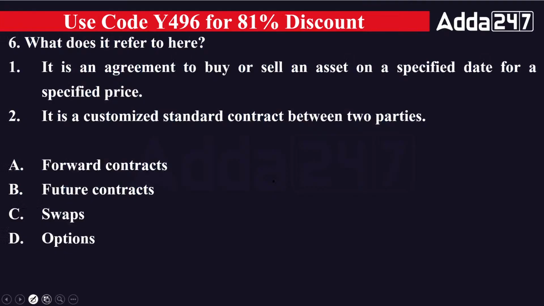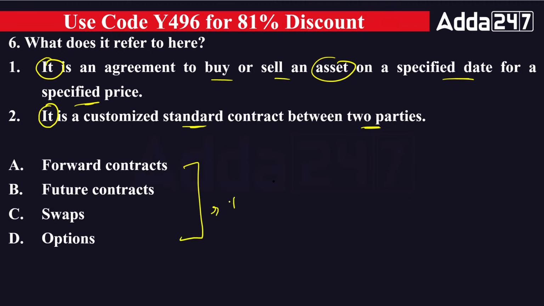Now, what does it refer to here? We are talking about what it represents in these statements. First, it is an agreement to buy or sell an asset on a specified date for a specified price. Second, it is a customized standard contract between two parties. So what type of contract are we talking about here? Are we talking about a forward contract, future contract, swap or option? All these are derivatives.